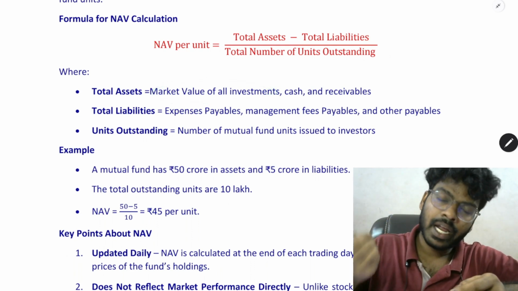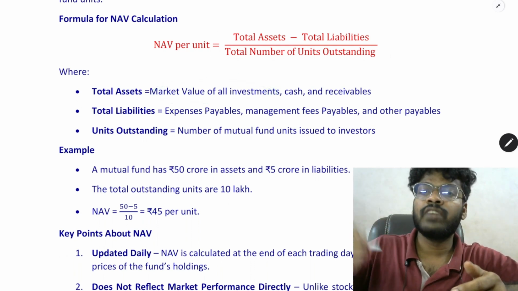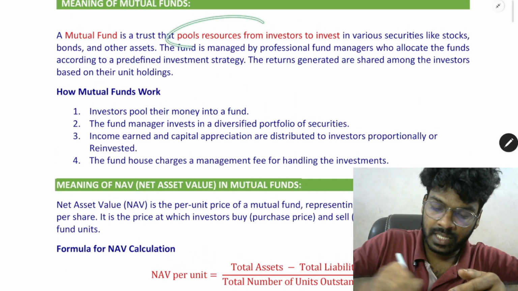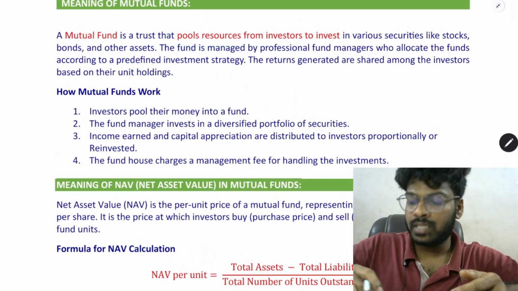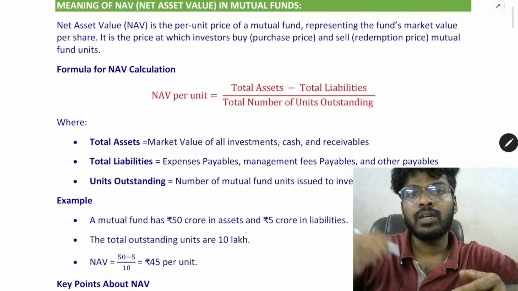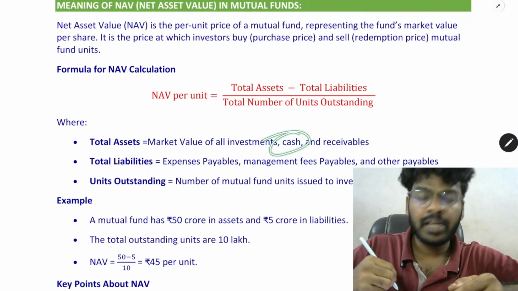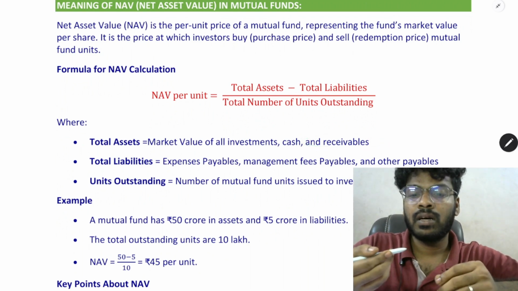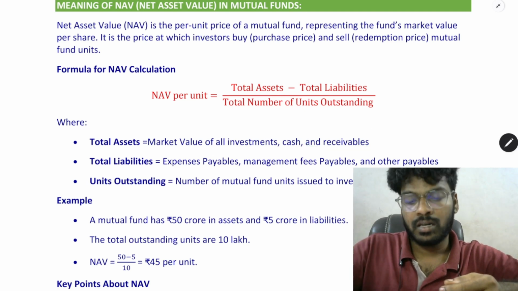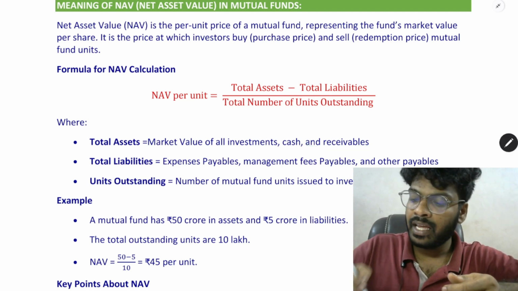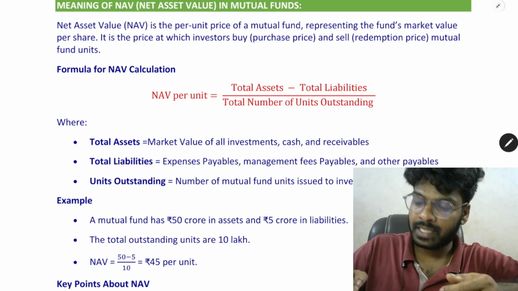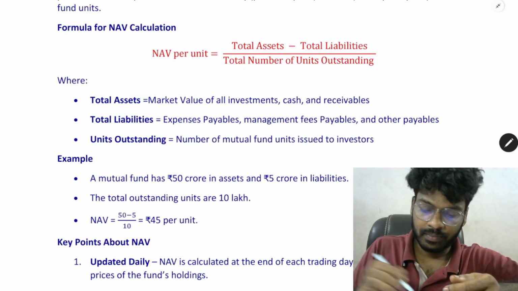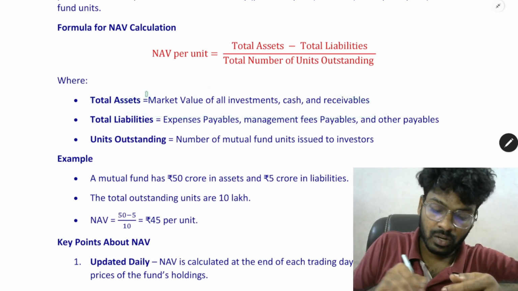Total assets include the market value of all investments made by the mutual fund trust and the cash balance available with the mutual fund. While pooling the amount from the investors, the fund may retain some amounts that will be shown in the balance sheet of the mutual fund as cash, and some from receivables from the securities or any prepaid expenses shown under assets of the mutual fund. The sum of all this will be taken as total assets.